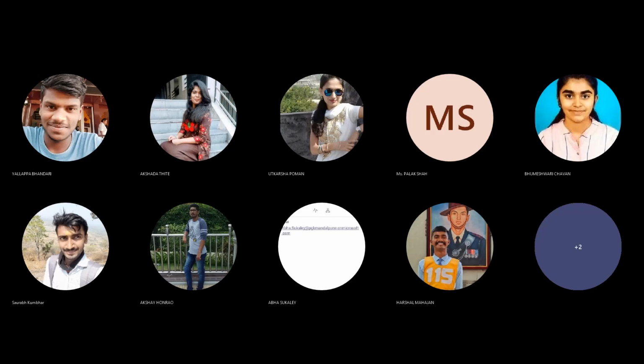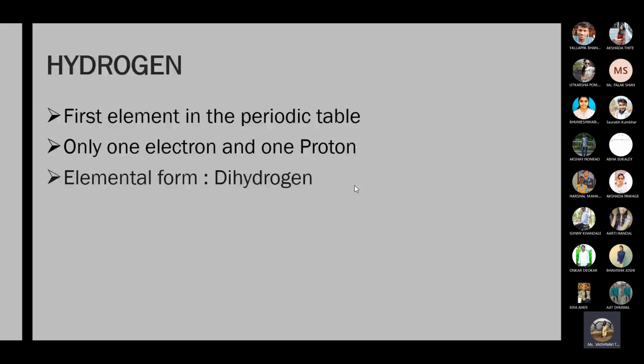It has only one electron and one proton. The elemental form of hydrogen is dihydrogen. Di means two, so dihydrogen means H2. So this is the elemental form, H2. Its symbol is H, but its elemental form is different. That is H2. Okay, dihydrogen.